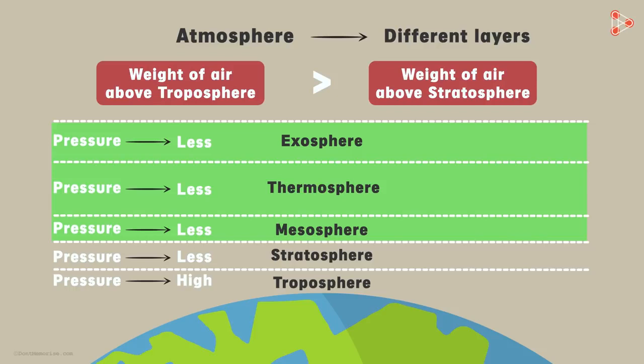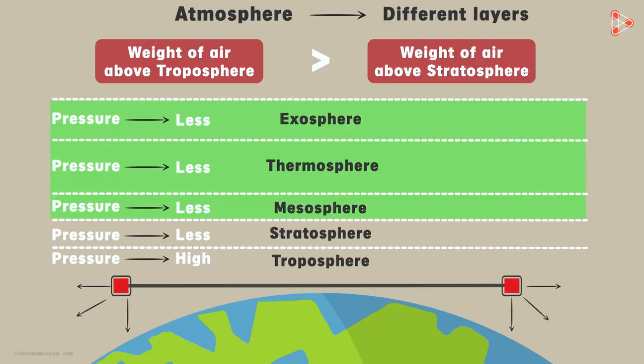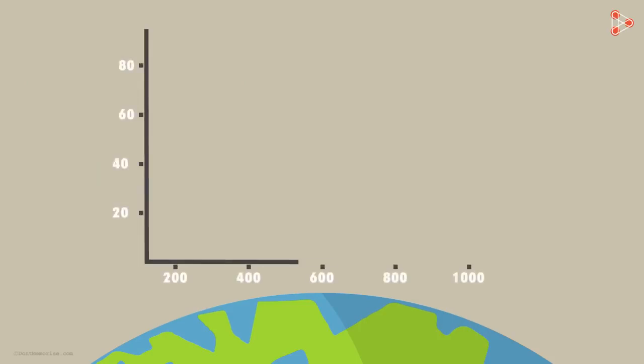And finally, just like the pressure in liquids, the air pressure at a particular height above the Earth's surface is the same in all directions. That is, if I take these 2 points at the same distance above the Earth's surface, then the air at this point will exert an equal pressure in all the directions, just like the air at this point. Let's look at an interesting graph now.